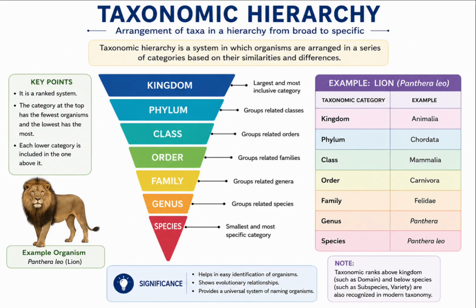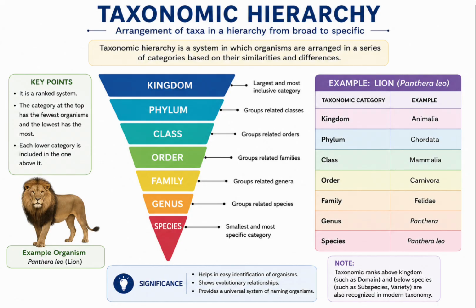Domain is the highest and broadest taxonomic rank. It was introduced by Carl Woese, and it consists of 3 domains: archaea, bacteria and eukarya. The second rank is kingdom. It contains many phyla, as I have already discussed, the 11 phyla. A class consists of its related orders, an order consists of its related families, a family consists of closely related genera, and a genus consists of closely related species, and a species is the basic unit of classification.